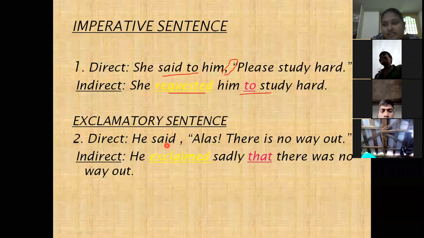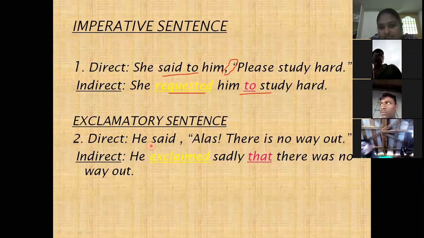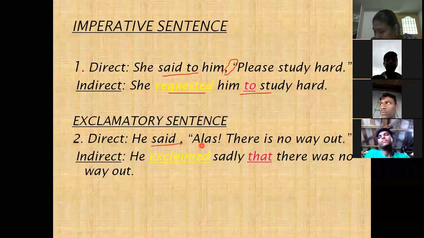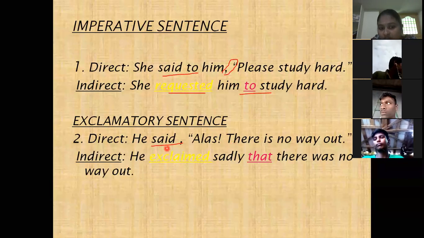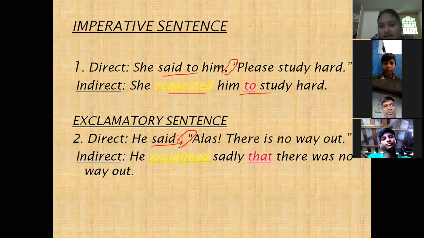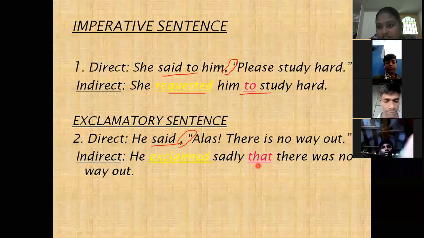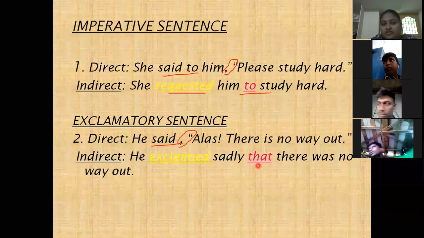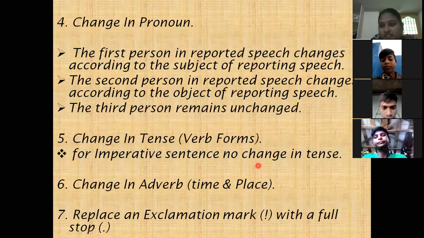Next, coming to the exclamatory sentence. See here, the reporting verb is said. Here it is an exclamatory sentence: A loss, there is no way out. It's a sad feeling. So here the reporting verb we have to change to exclaimed sadly, or exclaimed with sorrow. And next, coming to the connector, after removing inverted commas and comma, for exclamatory sentence we have to use that as a conjunction, that as a connector. Shall we go to the next? Okay, the first three rules we discussed.